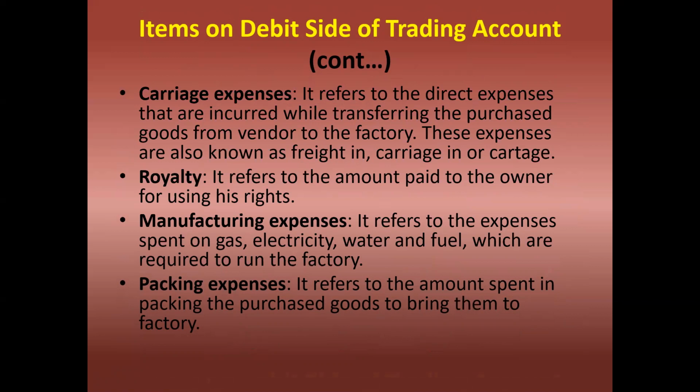Royalty refers to the amount paid to the owner for using its right. Manufacturing expenses refers to the expenses spent on gas, electricity, water, and fuel, which are required to run the factory. Packing expenses refers to the amount spent in packing the purchased goods to bring them to the factory.